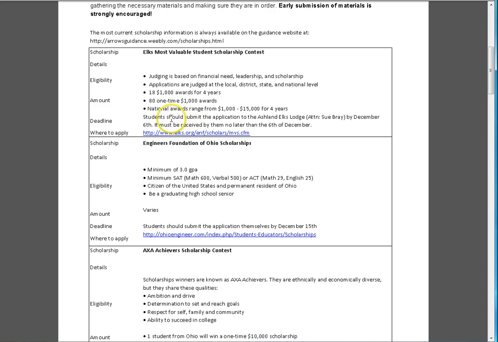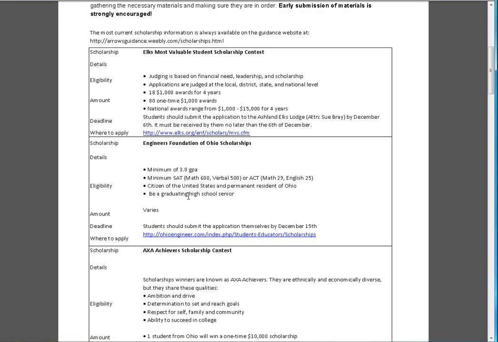So for example, with the Elks, students should submit this to the Ashland Elks Lodge by December 6th. It has to be received by them no later than the 6th of December. So if you drop it in the mail on December 6th, they're not going to consider it. It has to be received by them. So you may either want to drive it down there or drop it in the mail a week early. That's up to you, but it has to be received by them.